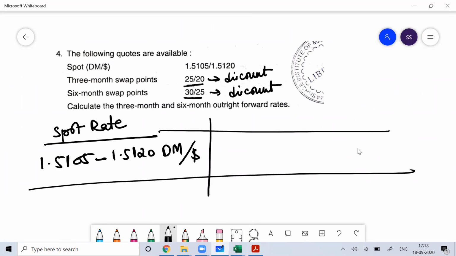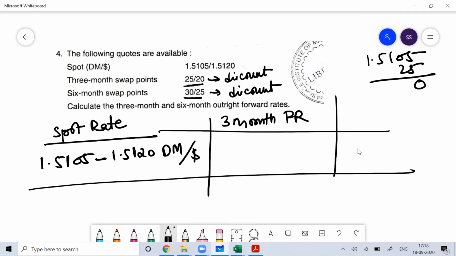Then the 3-month forward rate. You can see this 25 by 20 is more than one, so it is a discount. If it is a discount, subtract. 1.5105, subtract 25, gives 1.508. Then 1.5120, subtract 20, gives 1.51.